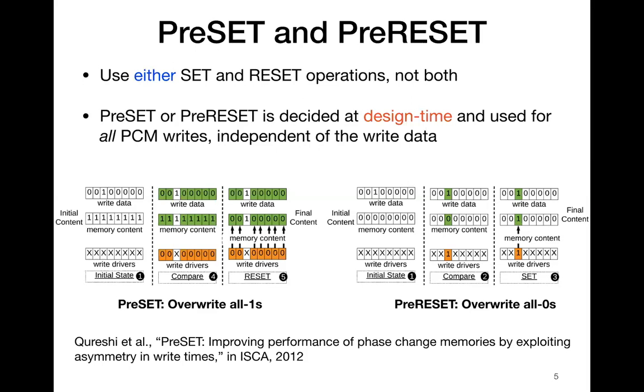In this example, we illustrate two alternative approaches to PCM write. Preset, where the initial content is all ones, and pre-reset, where the initial content is all zeros. In preset, which is shown to the left, only 2 steps are needed for every PCM write: compare and reset. In pre-reset, which is shown to the right, to overwrite the content, only 2 operations are needed: compare and set.